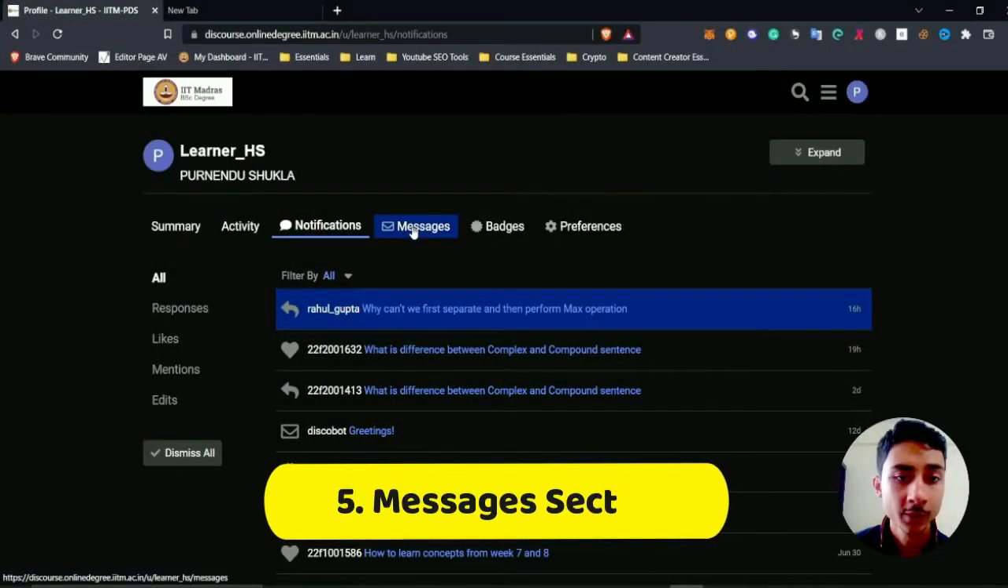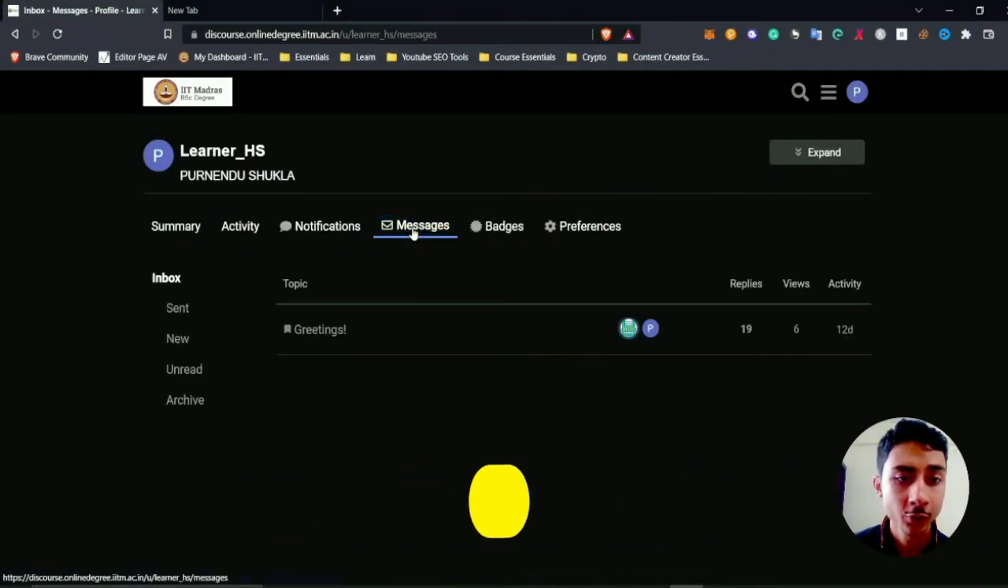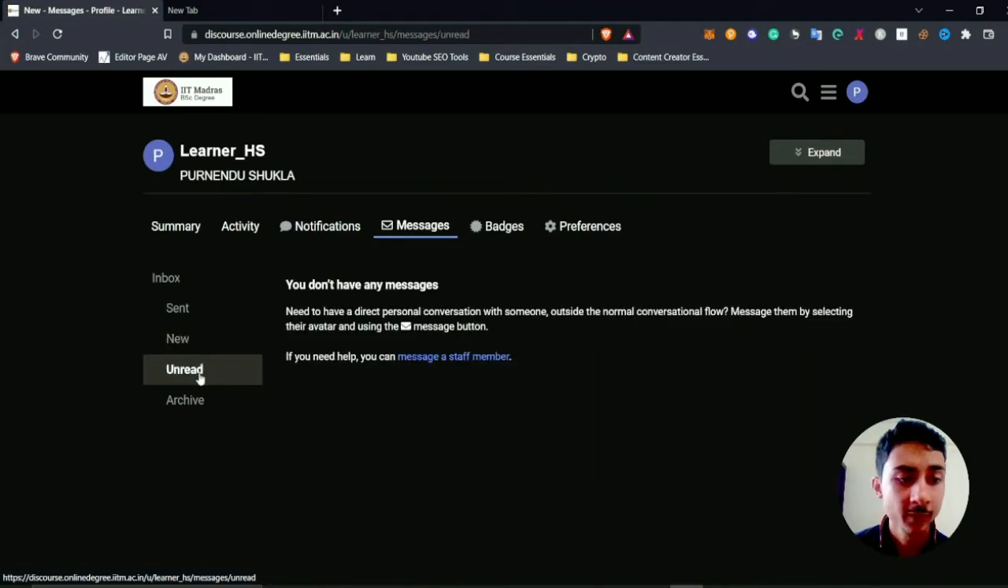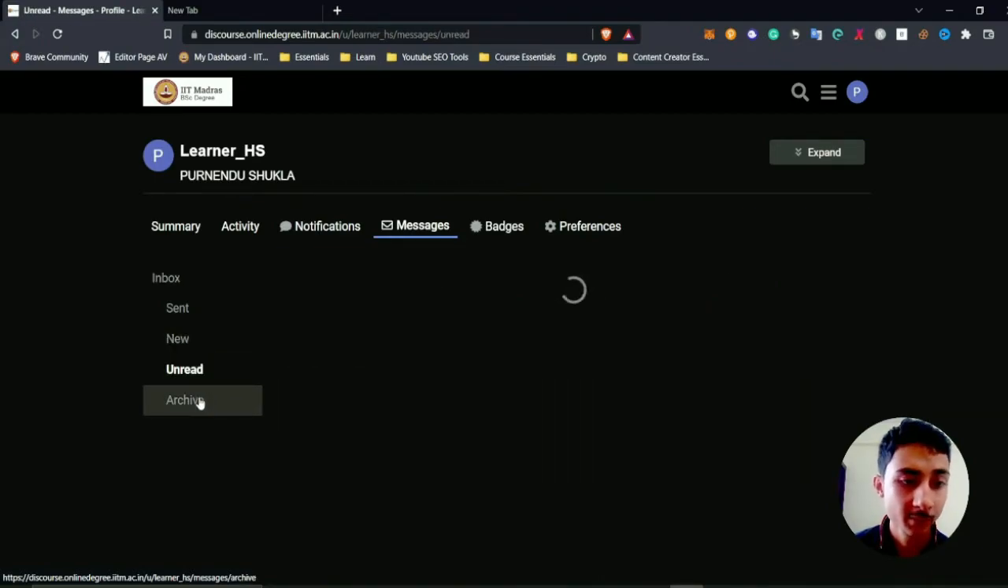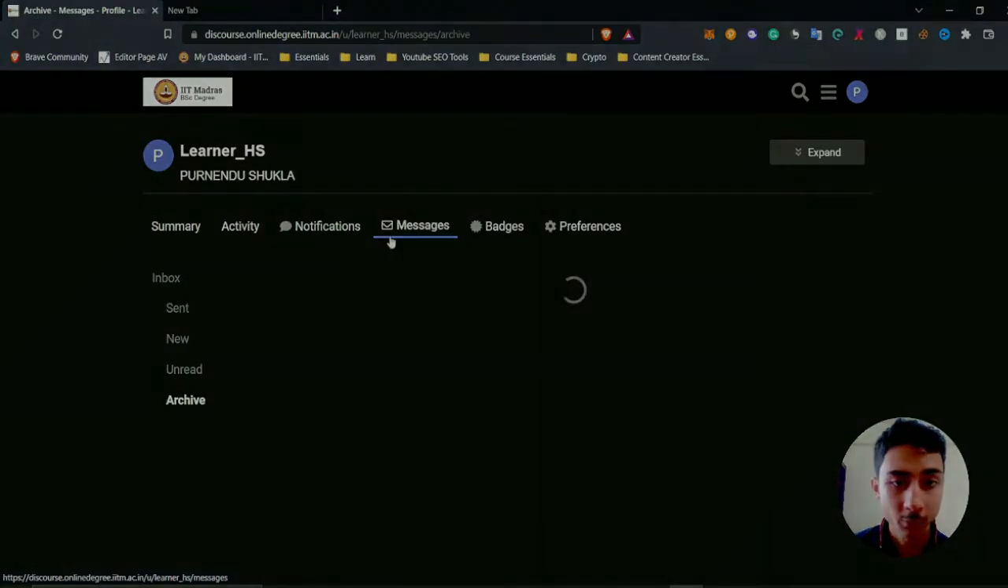Okay. Now, if you want to personally message someone or you have got a message from someone, you can do it. It is similar to how your Gmail works. You have an inbox, you have sent, you have new emails which you haven't read, you have unread emails, and you can even archive the email. That is all the things that they provide.